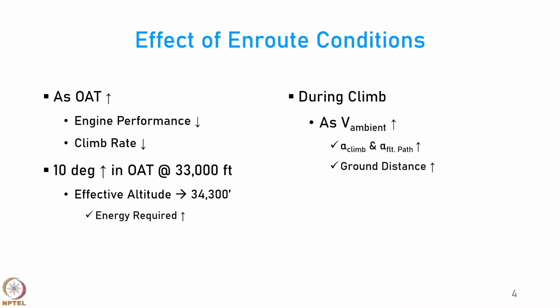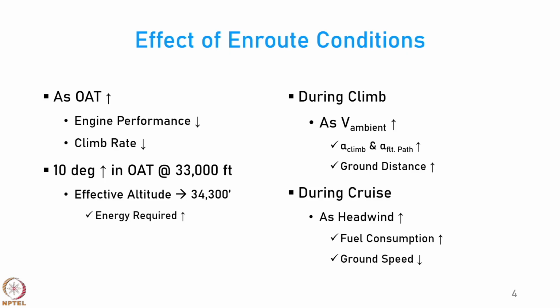So, during cruise, as the headwind increases, you will notice that the fuel consumption goes up because the resistance provided by the headwind leads to higher consumption of fuel, and also the ground speed will reduce because the aircraft will have lower ground speed due to the headwind.